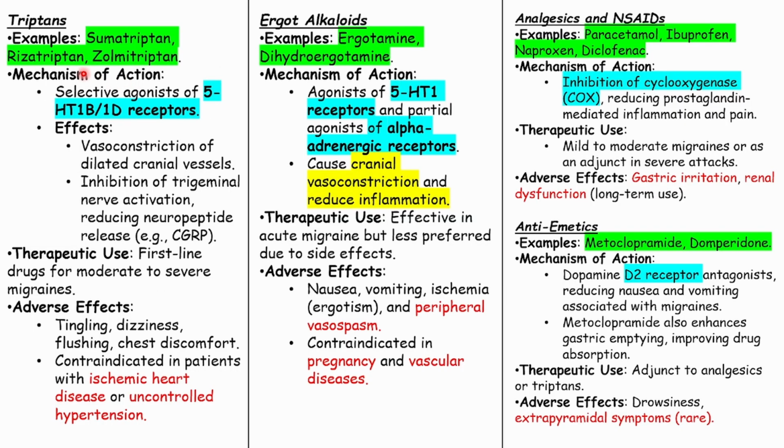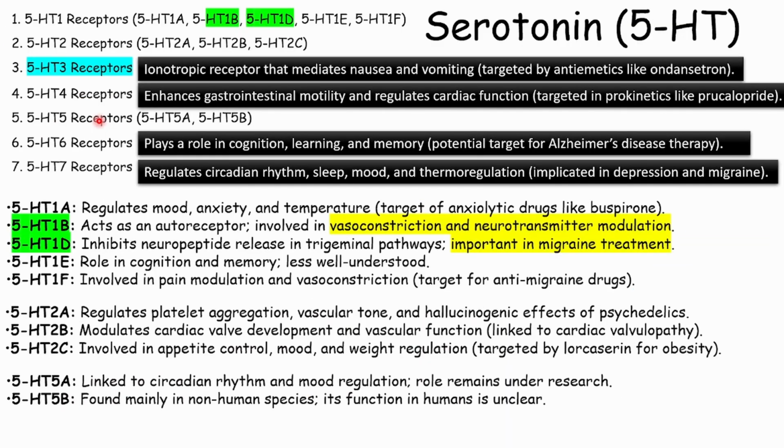So what is the mechanism of action? Mechanism of action is nothing but they are selective agonists of 5-hydroxytryptamine 1B/1D receptors. At the first look it looks somewhat confusing and complex. That's why I made this video where I had clearly mentioned all the 5-hydroxytryptamine receptors and their functions.